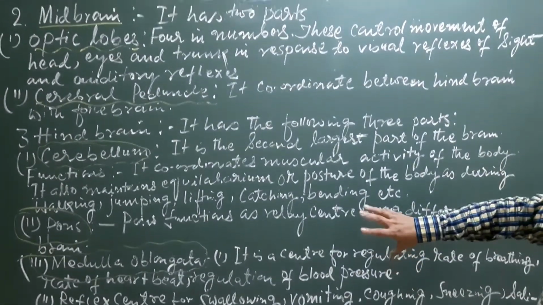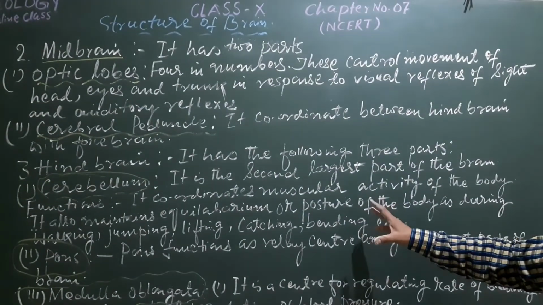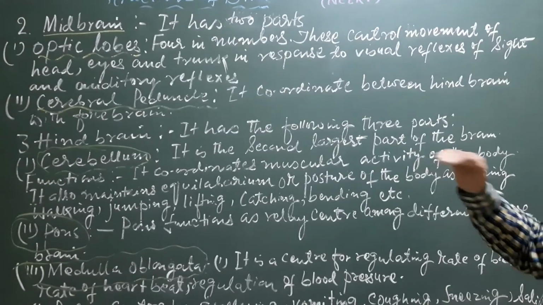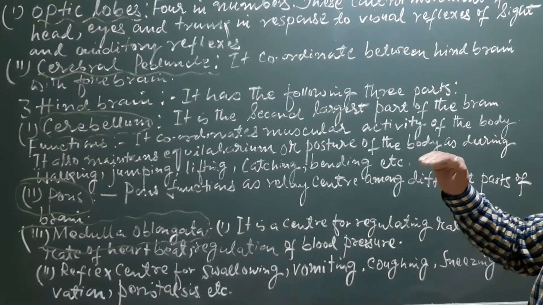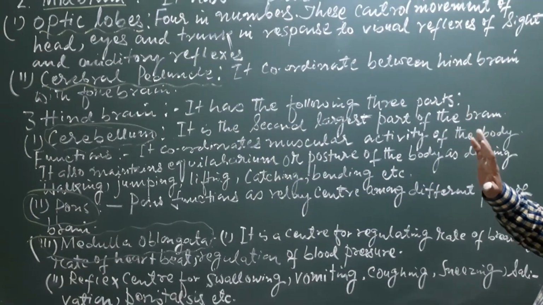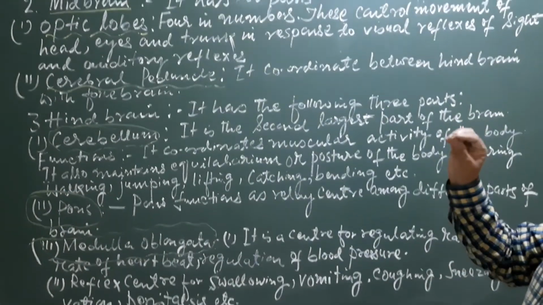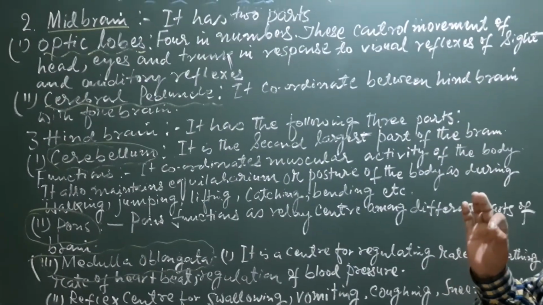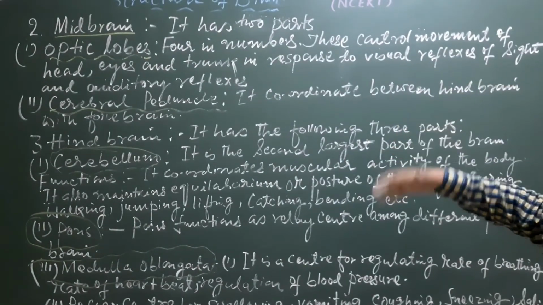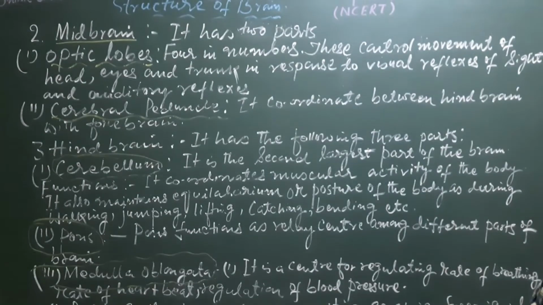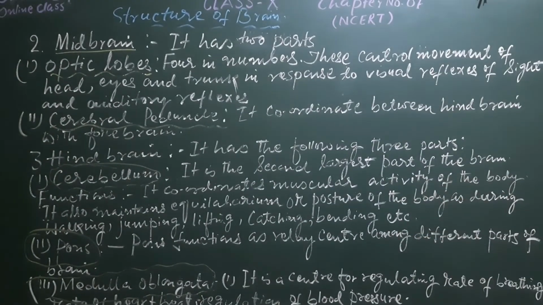Up to the class 10th syllabus, it is just superficial knowledge about the brain. No structural details are required, and that's why you only need the name and the function of each component part of the brain.